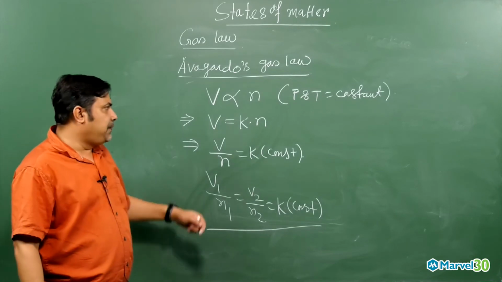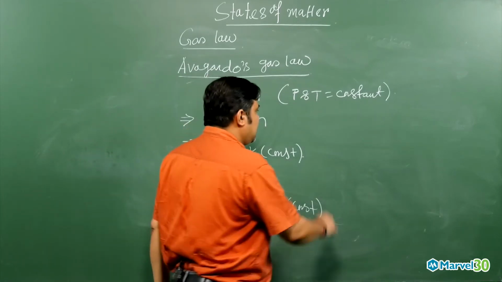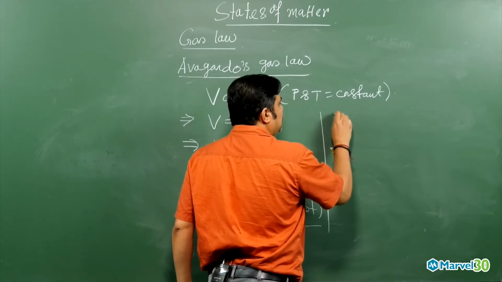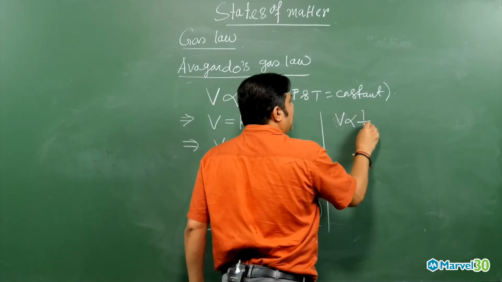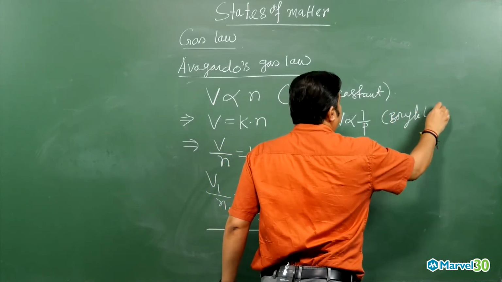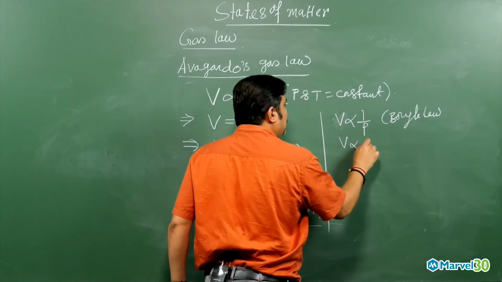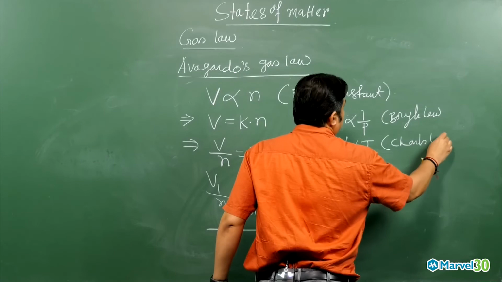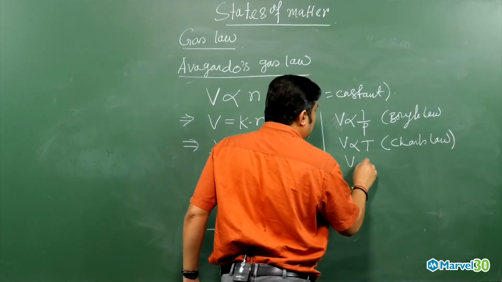So then if I combine these three gas laws: one is Boyle's law, V is proportional to 1 by P. This is Boyle's law. And then we can write V is proportional to temperature. This is Charles' law. And then V is proportional to number of moles.